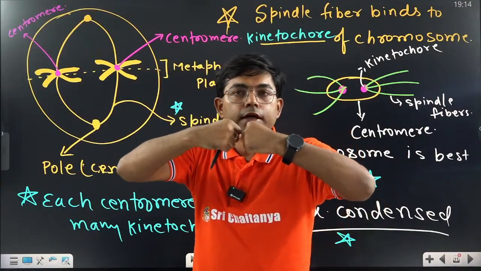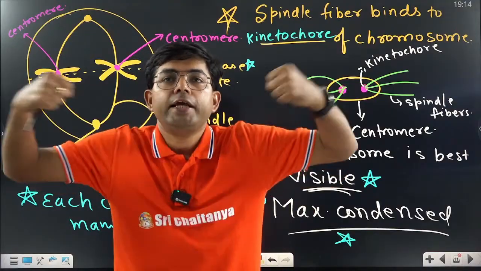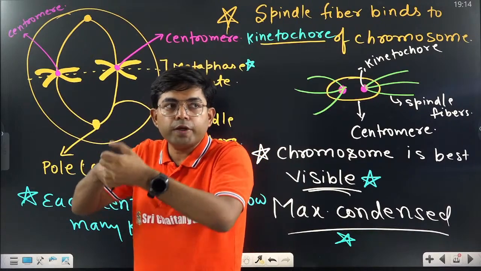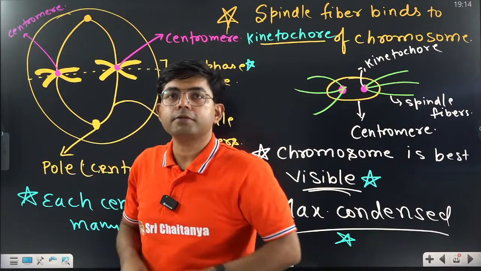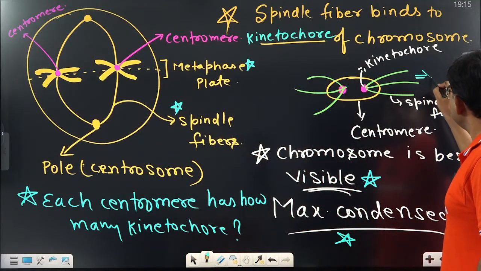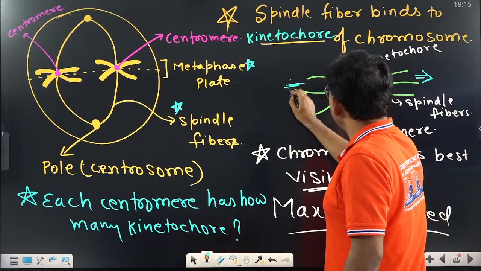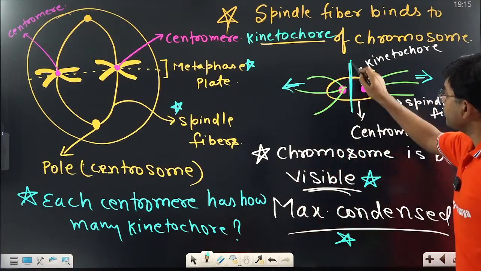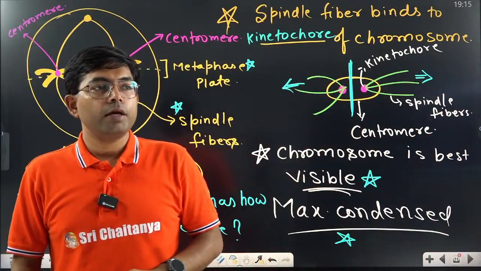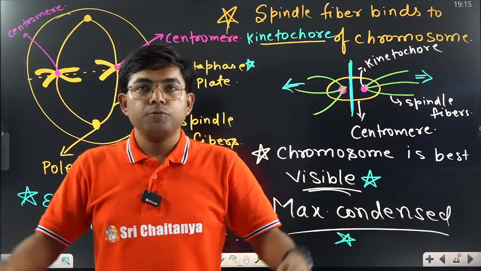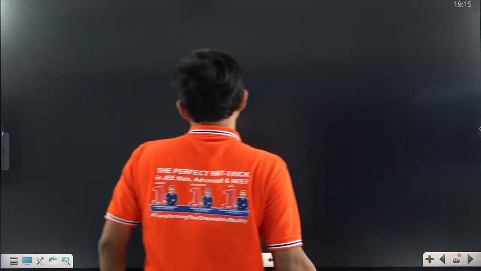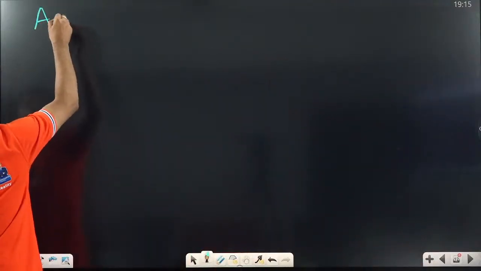Now what will be the case? Now the threads will pull each other in opposite directions, right? When the thread is pulled, what will happen? Remember, this is pulled on this side and this is pulled on this side. Won't the centromere split, right? So in the next stage there will be a splitting of the centromere. When does that happen? That happens in the anaphase. So now we are going to see anaphase.